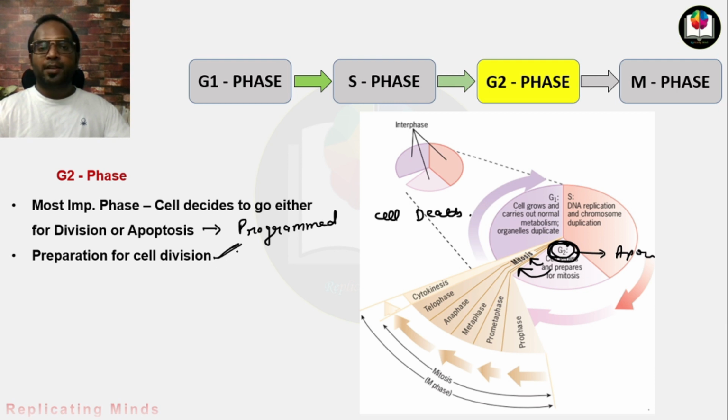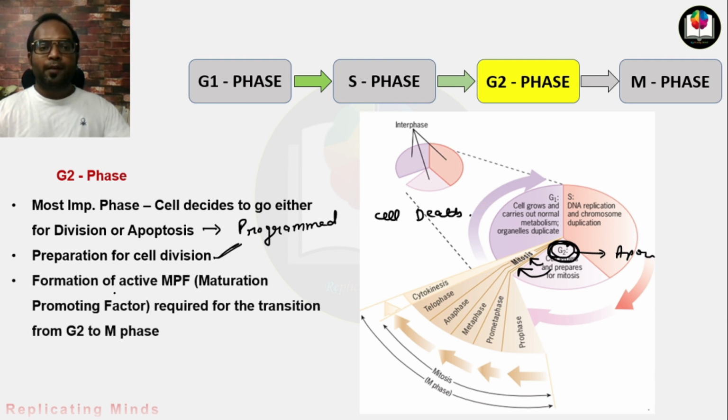It prepares here for the cell division, with the formation of active maturation promoting factor. Maturation promoting factor is required for the transition from G2 to M. MPF is a kind of protein which helps a cell to go from G2 phase to M phase.